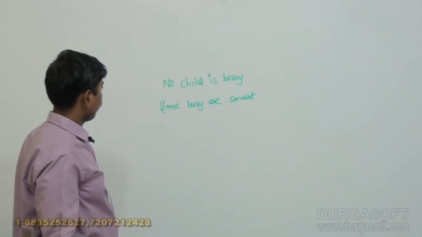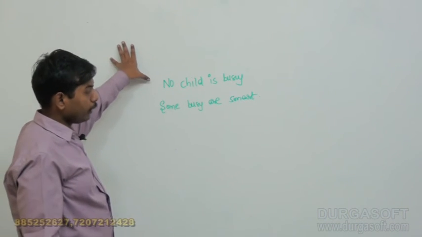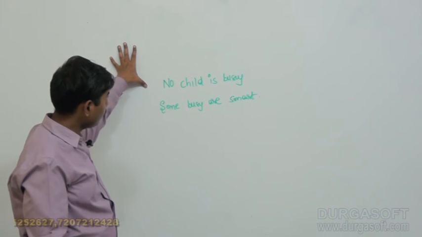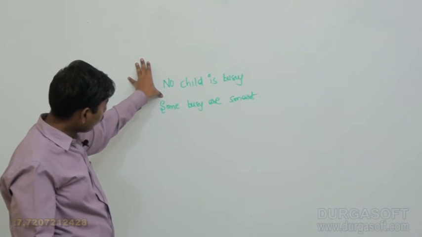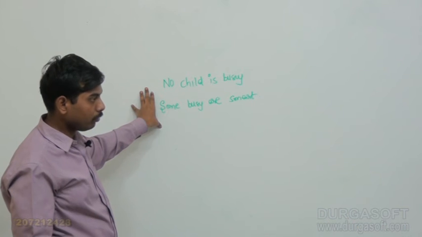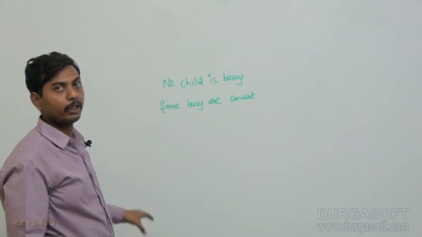Some busy or smart. Okay. First one is what kind of statement here? First statement is universal negative statement, and second statement is particular affirmative statement.